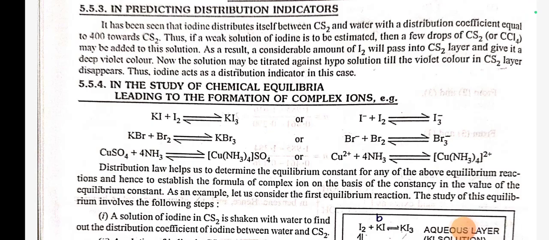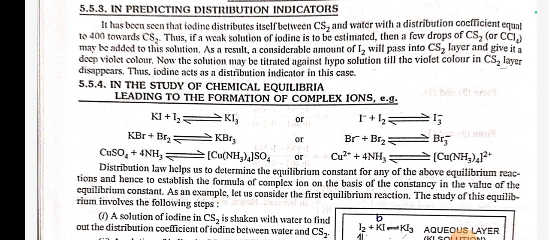Number 3. In predicting distribution indicator. It has been seen that iodine distributes itself between CS2 and water with a distribution coefficient equal to 400 towards CS2. Thus, if a weak solution of iodine is to be estimated, then a few drops of CS2 or CCl4 may be added to this solution. As a result, a considerable amount of I2 will pass into CS2 layer and give it a deep violet color. Now the solution may be titrated against hypo solution till the violet color in CS2 layer disappears. Thus iodine acts as a distribution indicator in this case.